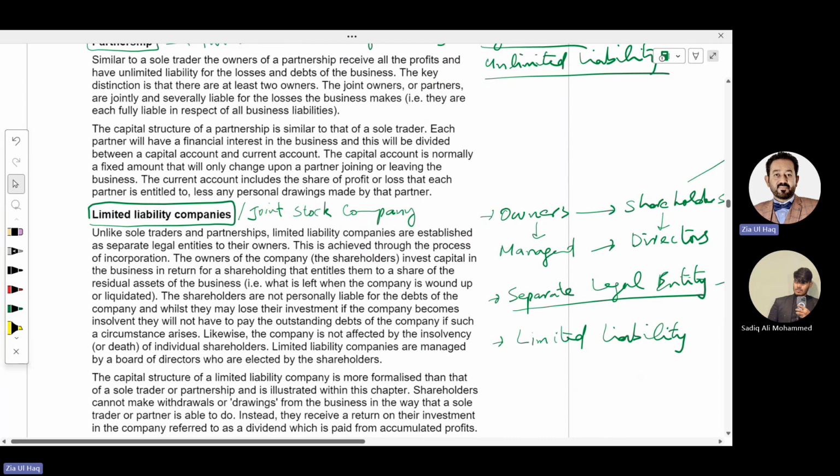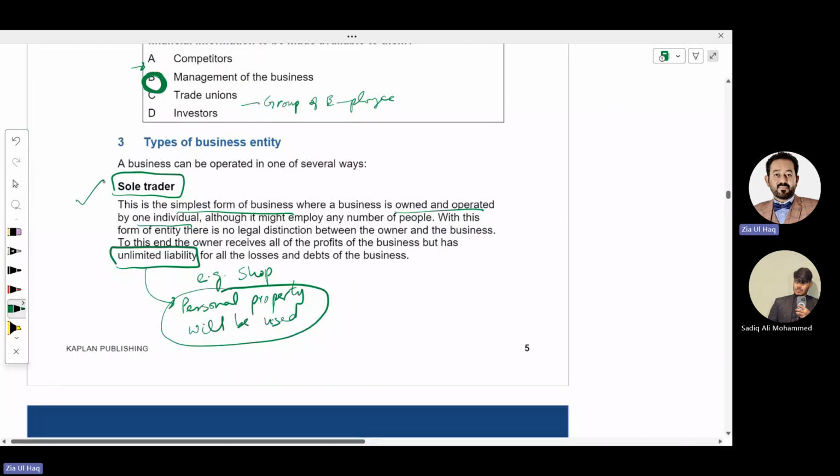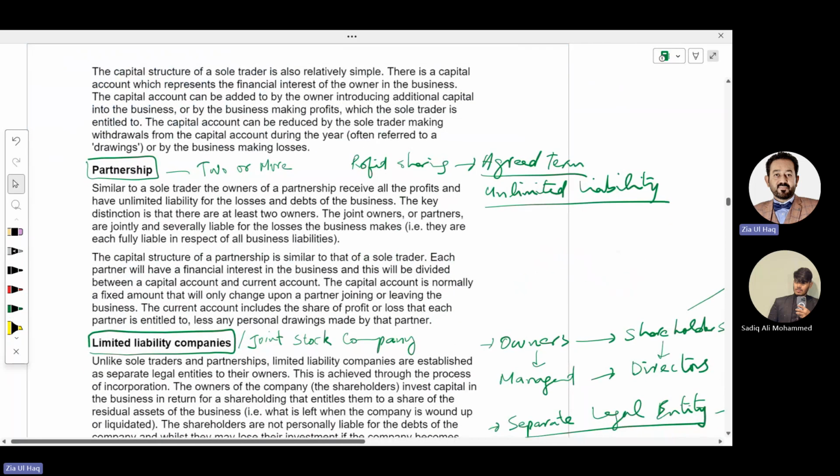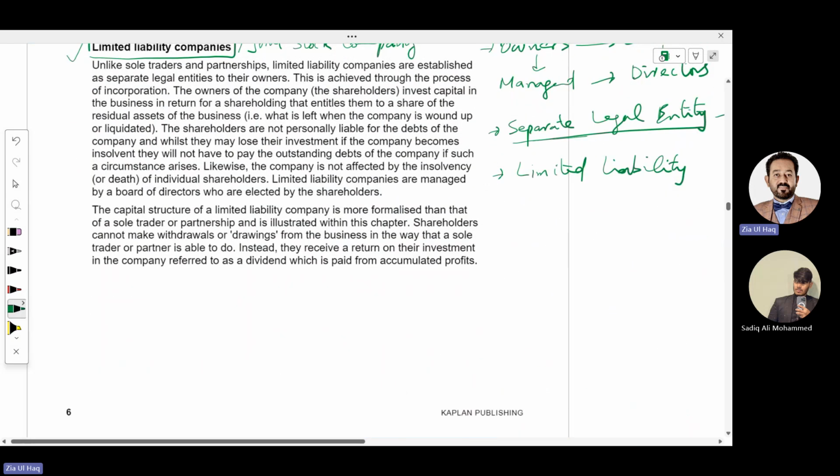In this paper, financial accounting, we will learn the accounting relating to sole tradership and relating to company. The accounting relating to partnership is not in our syllabus. But we will assume any business, either sole trader or company, is a separate legal entity, meaning assets of the company are assets of the company rather than the owners.